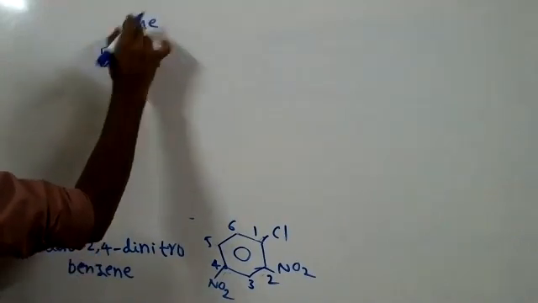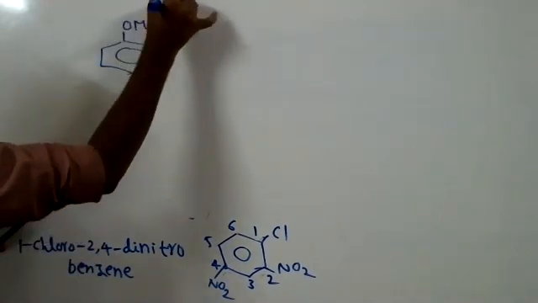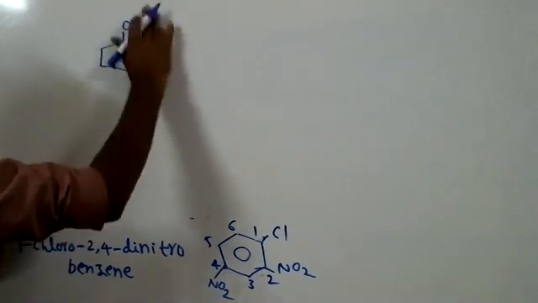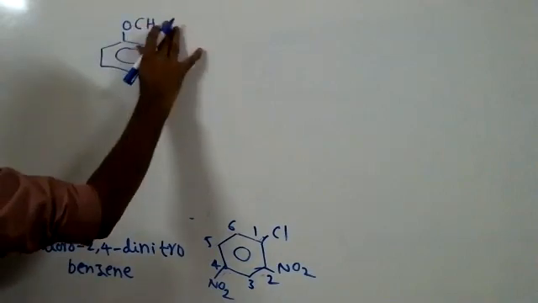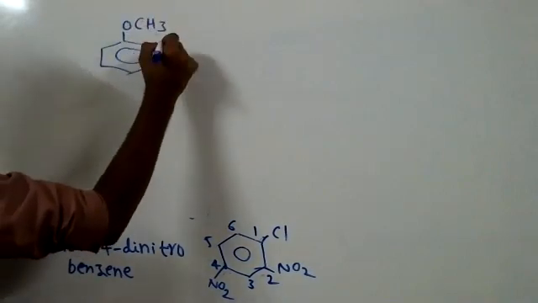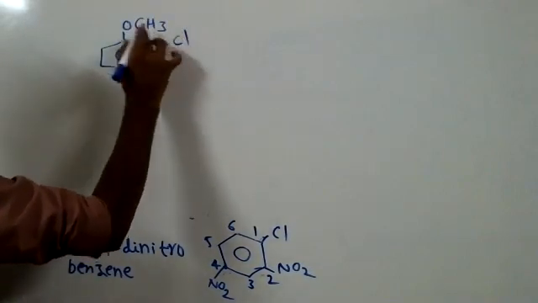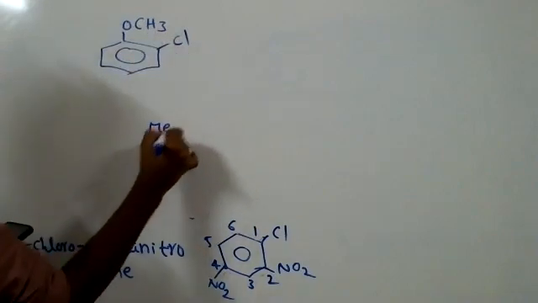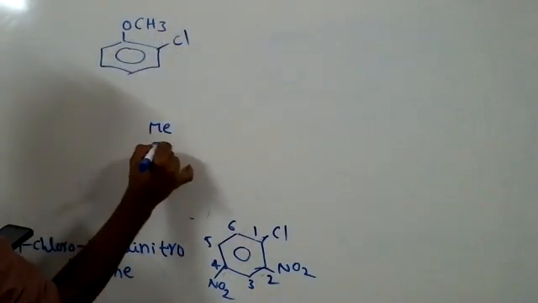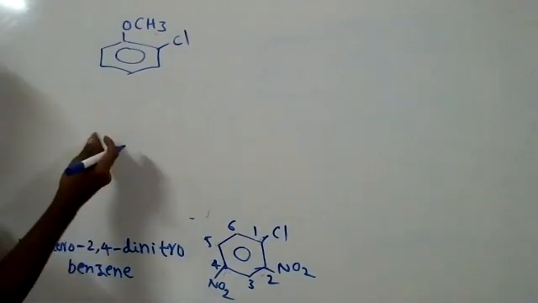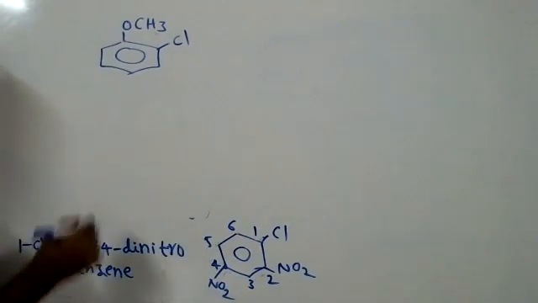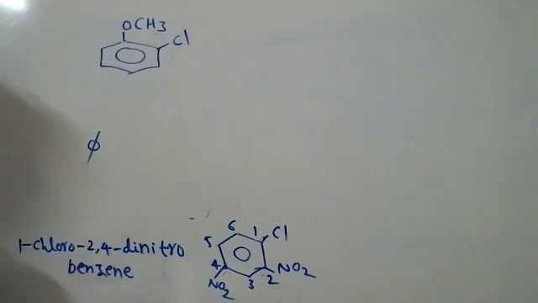OMe means methyl, ME means methyl. ET sometimes written means ethyl. Methyl is sometimes written as ME. Suppose an ethyl group is there, that is written ET, ethyl. Why do we write like that? It's a shortcut. Sometimes, instead of drawing the benzene ring, we give it like this, Ph.